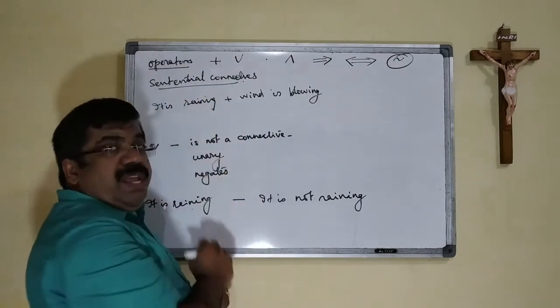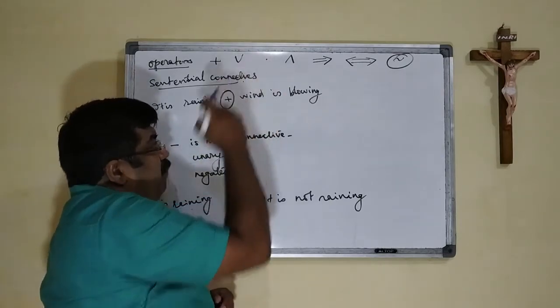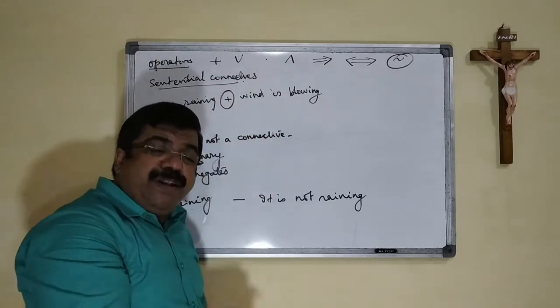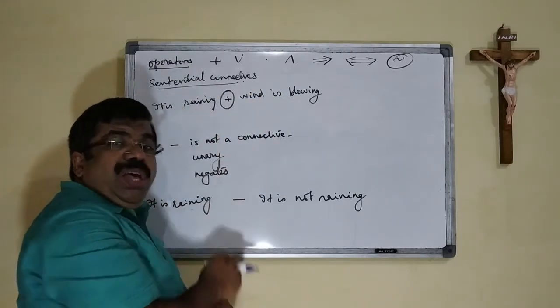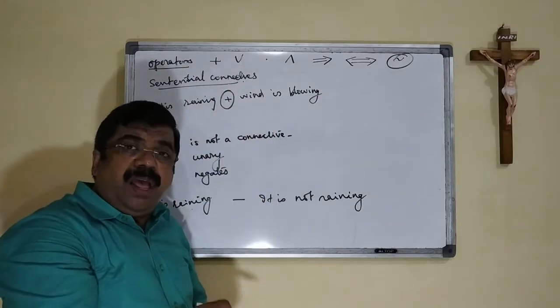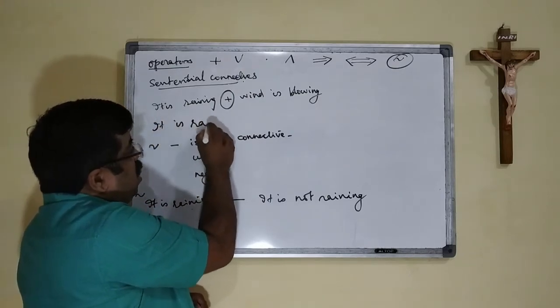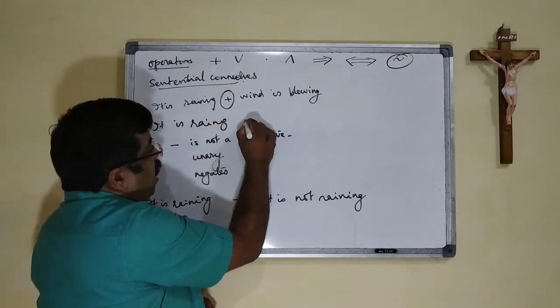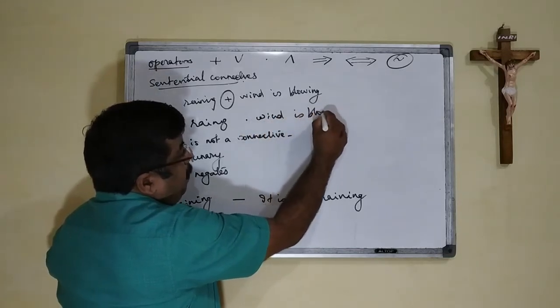It is raining, and we put a plus symbol, and then the second statement, wind is blowing. We read it together as it is raining or wind is blowing. And if you use the and there, we say it is raining and wind is blowing.